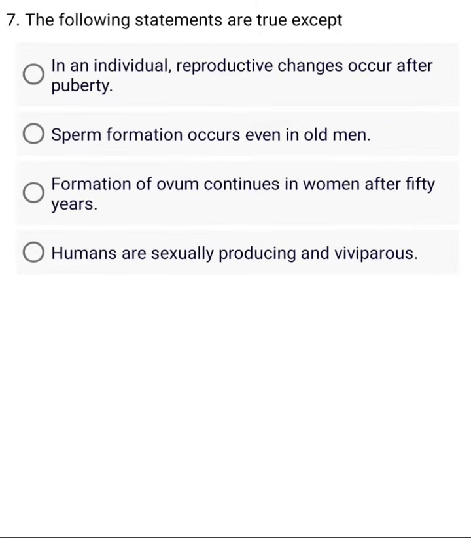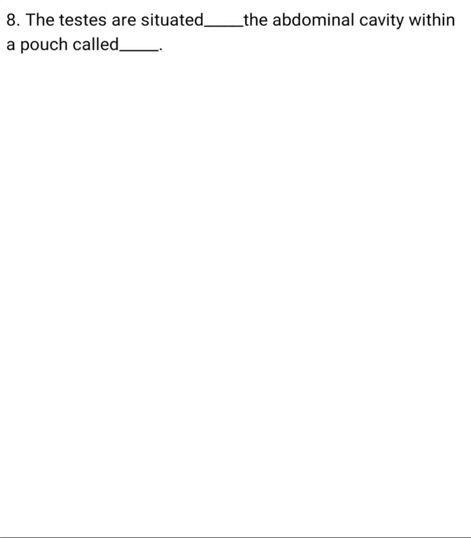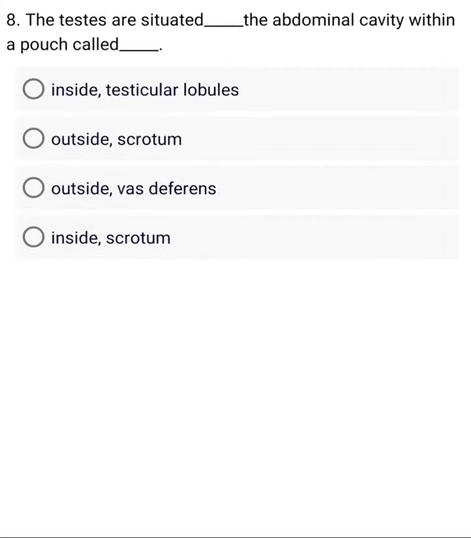The following statements are true except A. In an individual, reproductive changes occur after puberty. B. Sperm formation occurs even in old men. C. Formation of ovum continues in women after 50 years. D. Humans are